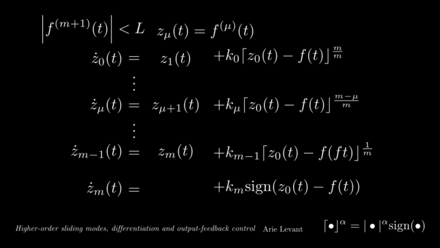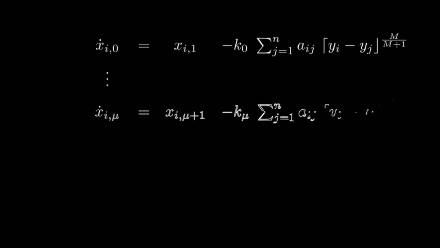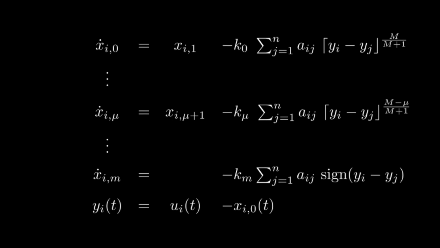The reason this works can be shown by making the change of variables in terms of the errors, leading to this system, with a bounded disturbance in the last state, which can be rejected by the discontinuous correction on the right. Now we are ready to present our solution, which has the following form.